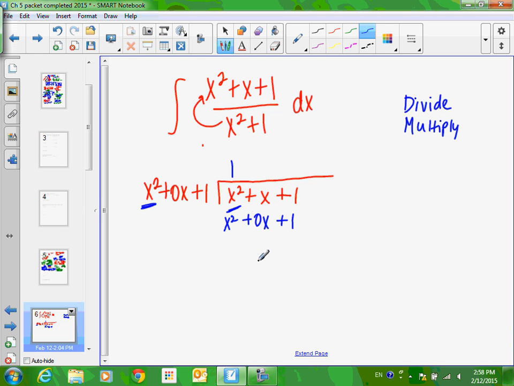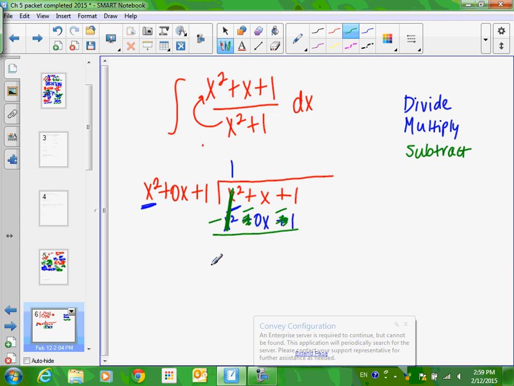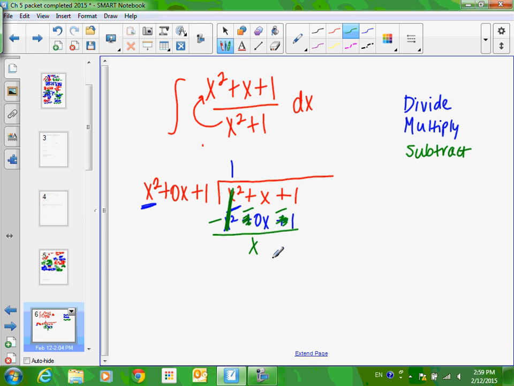Who remembers the next step? Subtract. So when I subtract, and when I taught this in Algebra 2 and Pre-Cal, I just changed every sign. I didn't write just 1 minus. If you're doing this right, the first column always cancels, and if you're lucky, another column cancels too. That happens a lot, but not all the time. Okay, positive x minus 0x, that's just a positive x. And hey, look, 1 minus 1, that canceled too. Okay, if it didn't, that would be okay, but it's nice when it does.